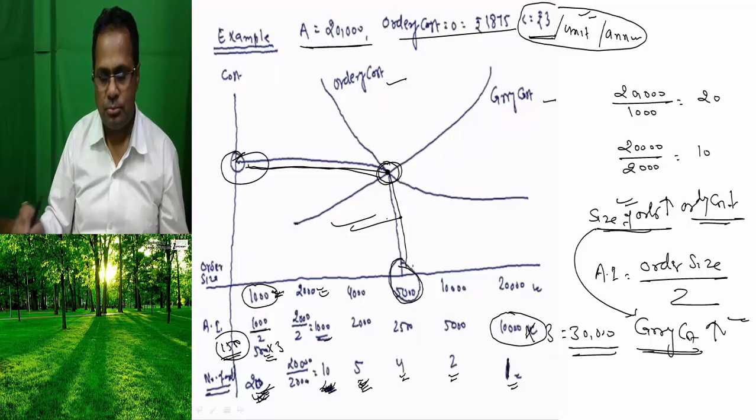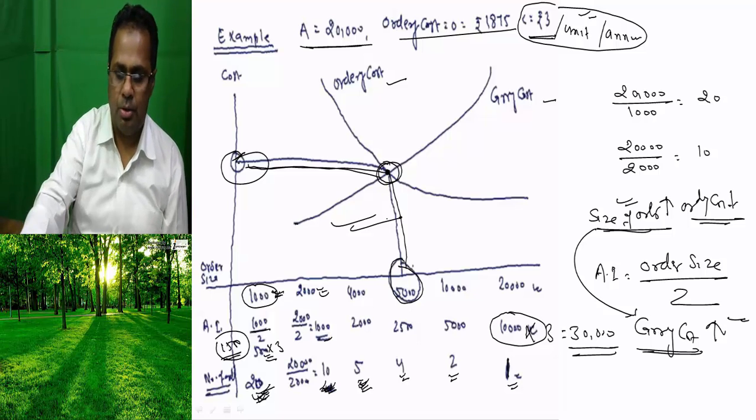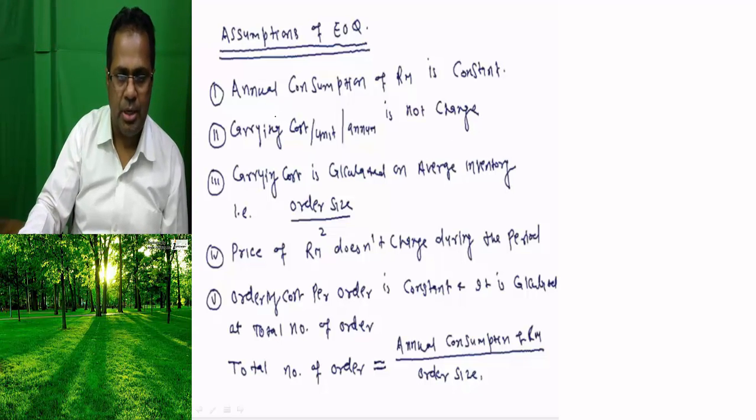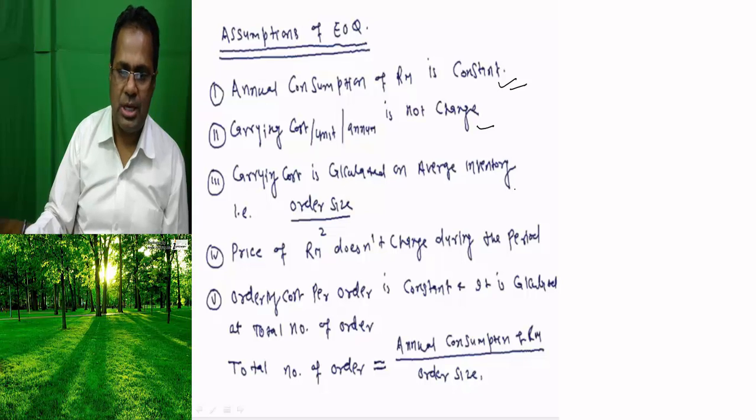This is the graph we have learned. Now, what are the assumptions of EOQ that I'm going to make you understand? Annual consumption of raw material is constant. Carrying cost per unit per annum is not changed. Carrying cost is calculated on average inventory, which I have already discussed here.